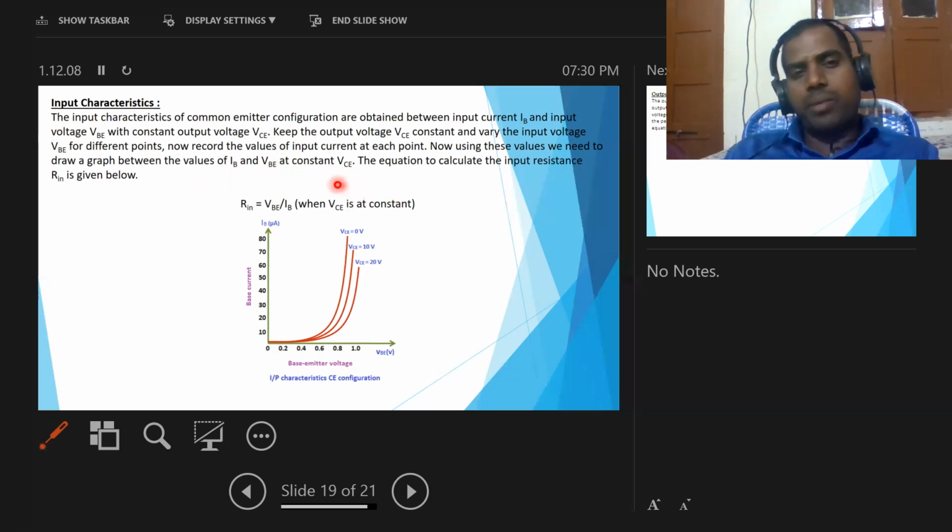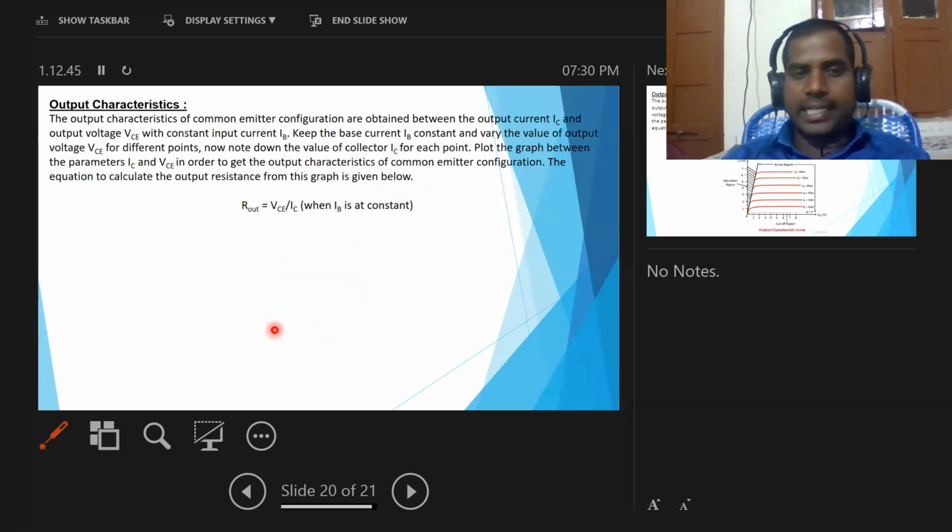Then we can draw a graph between input current and input voltage. That graph gives the input characteristics of the common emitter configuration. This is the graph. Now here the equation for input resistance for the common emitter configuration is Rin equal to VBE by IB. So this equation gives the resistance values from the input characteristics for the common emitter configuration.